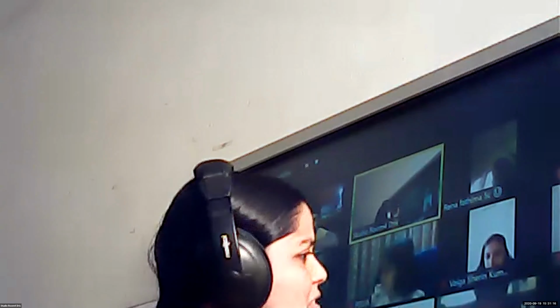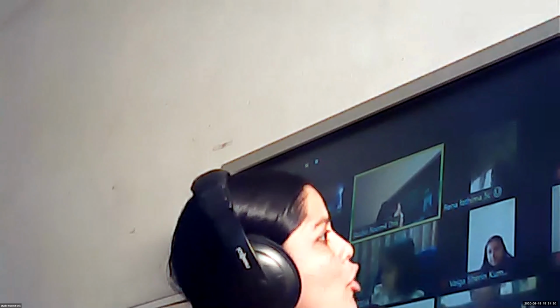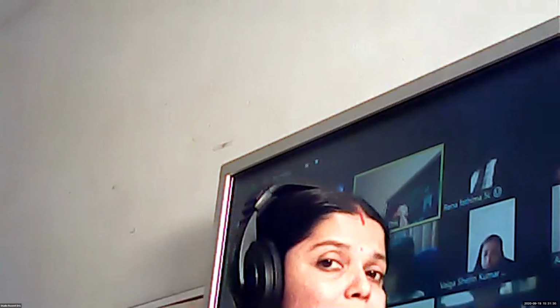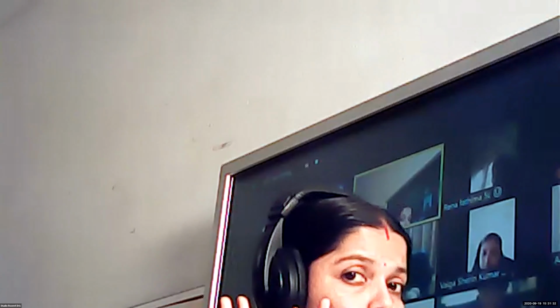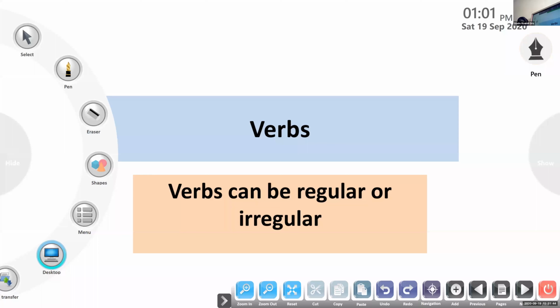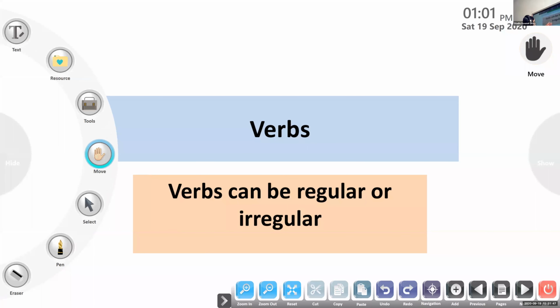Children, how many forms does a verb have? A verb has different forms based on the tenses. It has 4 forms. The first form is called the present form. The second form is called the past form. The third form is called the past participle form, and the last one is called the present participle form of a verb. Children, listen. We have 4 forms of a verb.